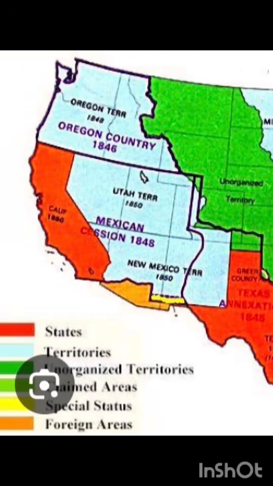And it is mainly in the center of the USA where the Rocky Mountains are almost situated. And you can also see the special status, a tiny yellow strip. And also the foreign area is located at the south point of it.